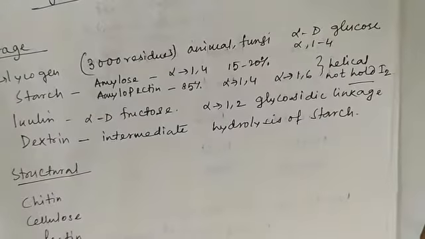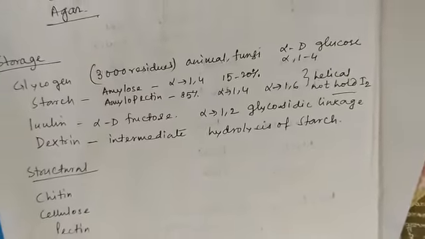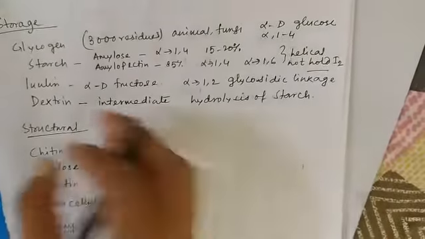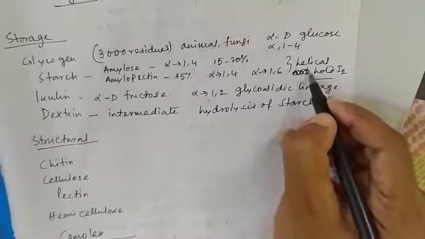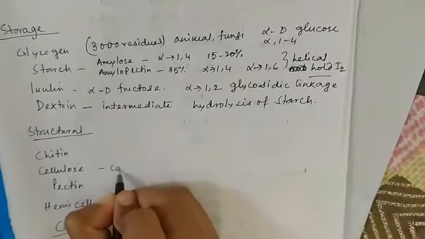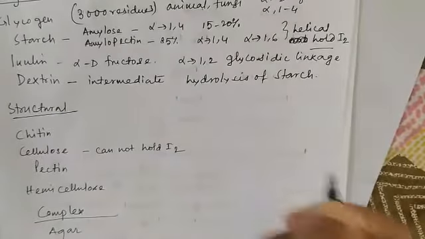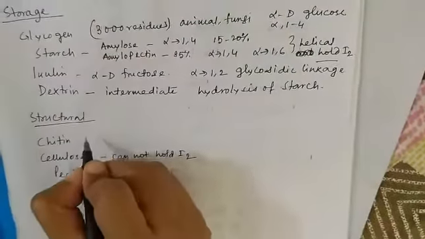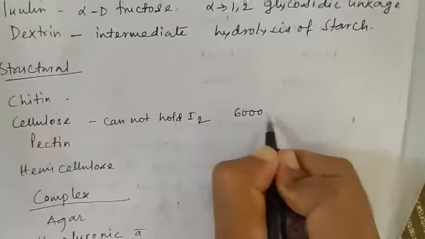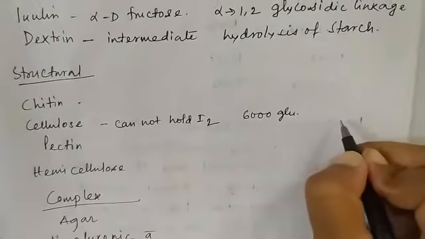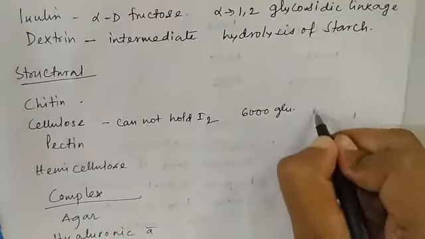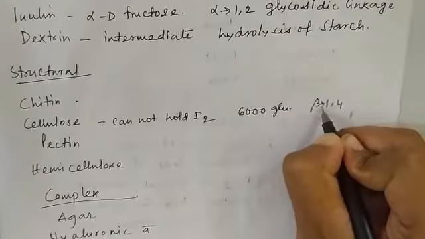Sorry, starch can hold iodine, but cellulose cannot hold iodine. Cellulose is composed of 6000 glucose residues linked by beta 1,4 linkage.